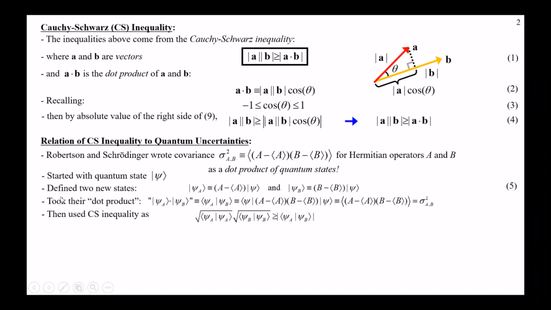Then they used the Cauchy-Schwarz inequality. Because they have this overlap, which is essentially a dot product of quantum states, we can go up and use this dot product relationship here. There's that quantum dot product on the right, in absolute values, and on the left is the magnitude of those two states. Of course, these are not necessarily normalized. Once we put an operator in front of them, they don't necessarily have a length of 1, so these are non-trivial lengths. We know that psi sub A equals this thing, so we can plug that in. We can flip it around to get the bra version, which is this thing over here.